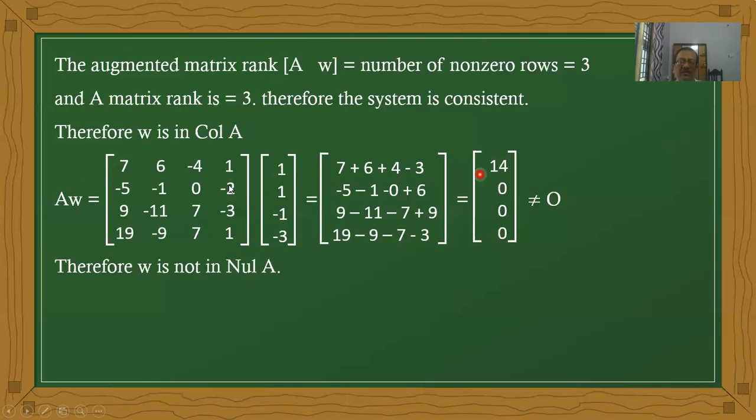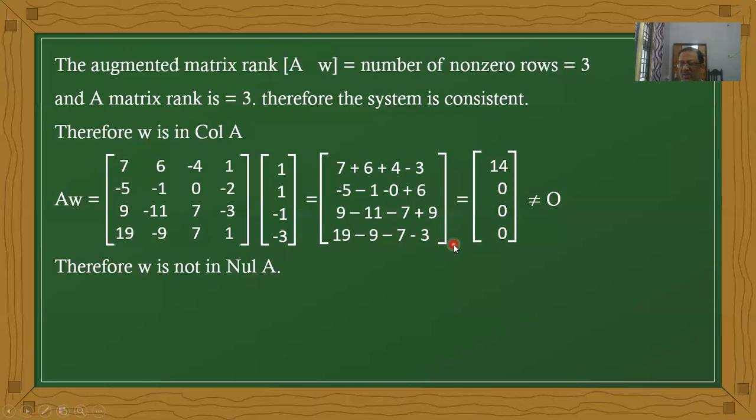And the next: minus 1 and minus 1 and 0 and 6 now. It is 0. 9 into 1, 9. Minus 11 into 1, minus 11. 7 into minus 1, minus 7. Minus 3 into minus 3 is 9. Therefore, 18 minus 18 is 0. Next, 19 times 1, 19. Minus 19 times 1, minus 19. 7 times minus 1, minus 7. 3 times minus 3 is minus 9. Now it is 0.